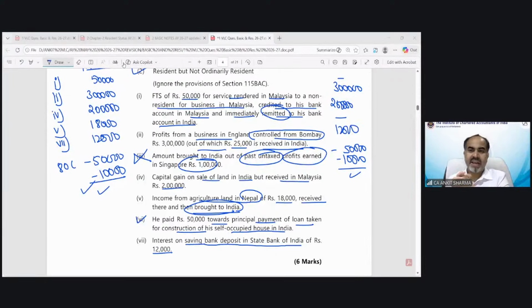Nagaraj is asking, sir, Indian embassy work for India, why not consider resident? Residential status would be on the basis of how many days you are in India or outside India. Whether you are working in Indian embassy does not affect your residential status. So he was not in India, not even for 1 day in previous year 25-26. So if you are not in India for any number of days, then you would be a non-resident.